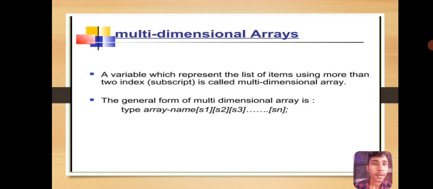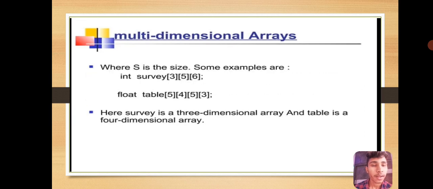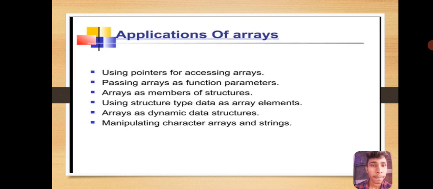Multi-dimensional arrays: a variable which represents a list of items using more than two indices or more than two subscripts is called a multi-dimensional array. The general form of a multi-dimensional array is type array_name[S1][S2][S3]...[Sn], where S is the size. Example: int survey[3][5][6]; float table[5][4][5][3]. Here survey is a 3-dimensional array and table is a 4-dimensional array.